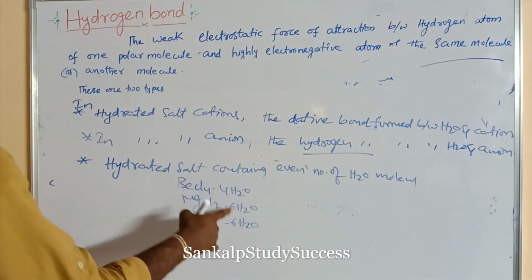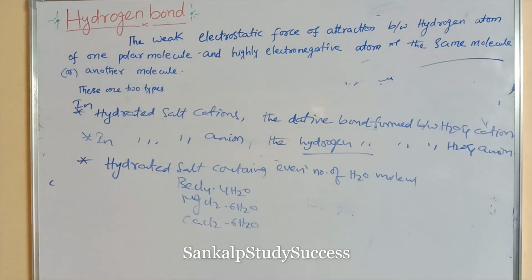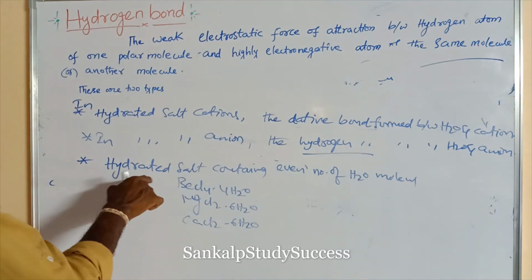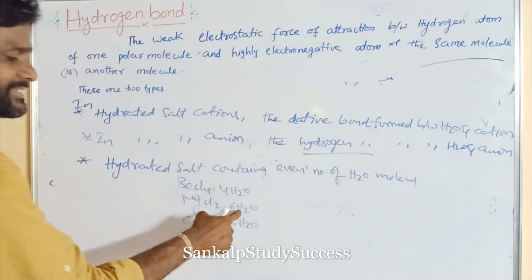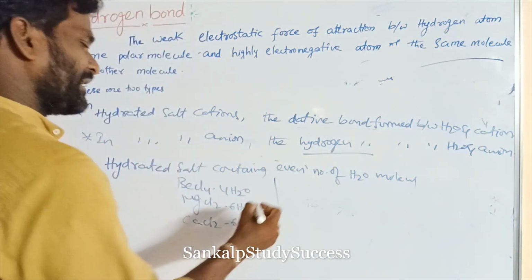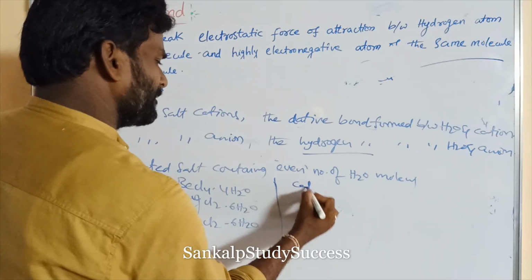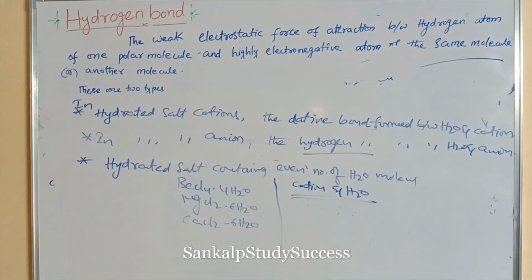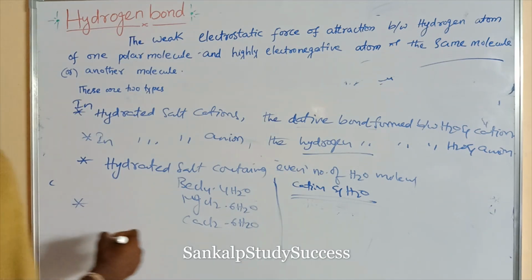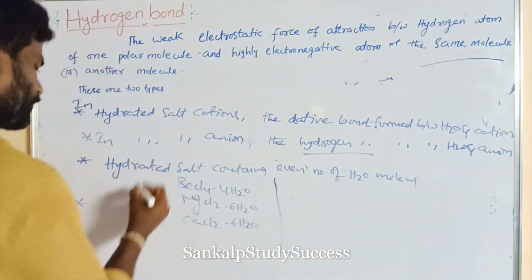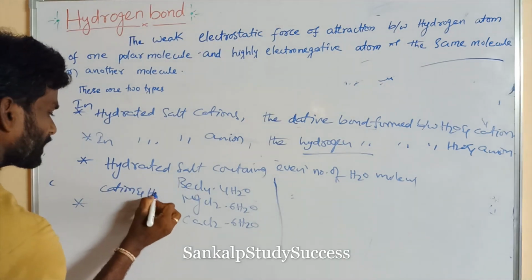All these salts contain an even number of water molecules: 4, 6, 6. In a hydrated salt containing an even number of water molecules, the bond is formed between cation and H2O, the bond between a cation and water molecules.